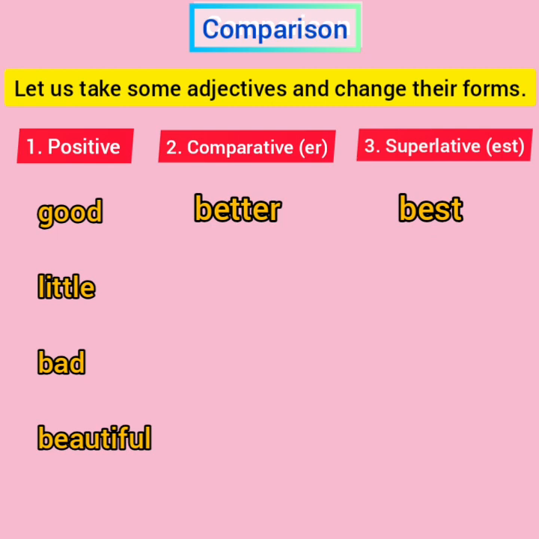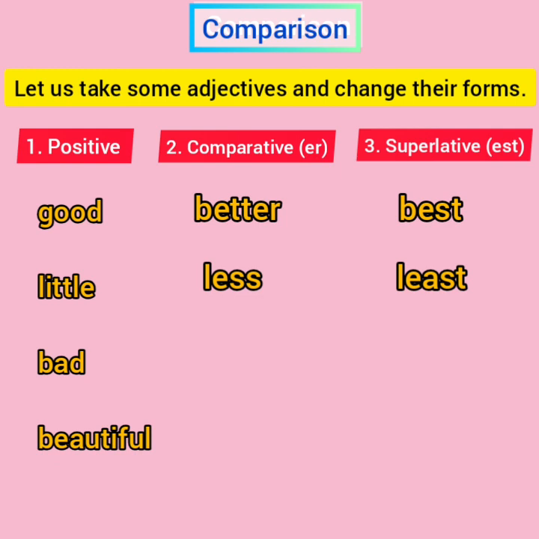Now the next one is little. Again here, not littler and littlest. We will not say that. It is incorrect. So little will change to less in the comparative degree, and again little will change to least in the superlative degree.